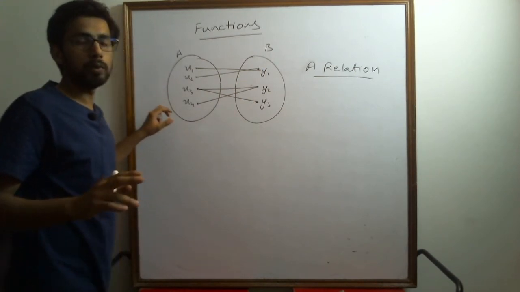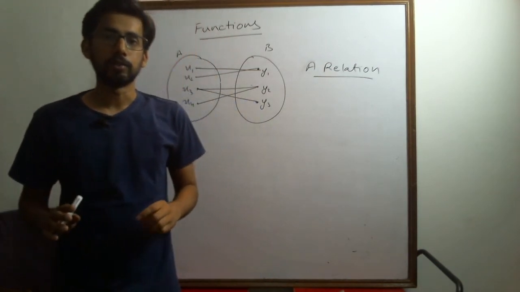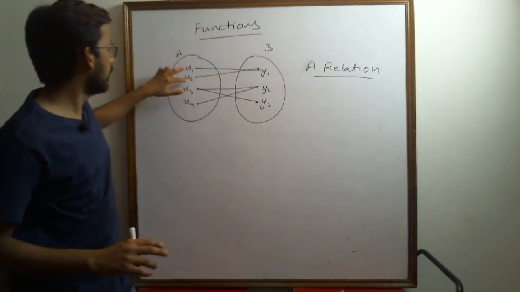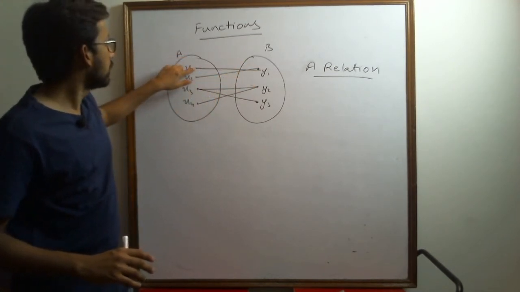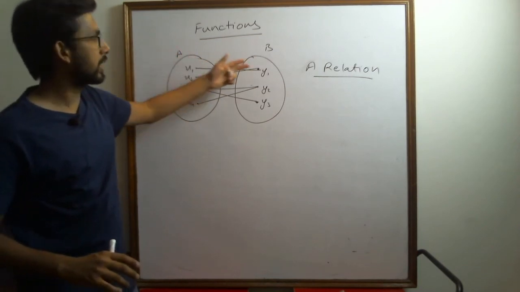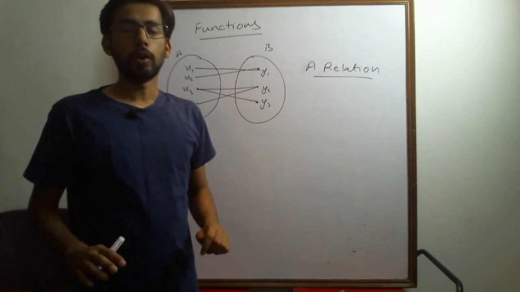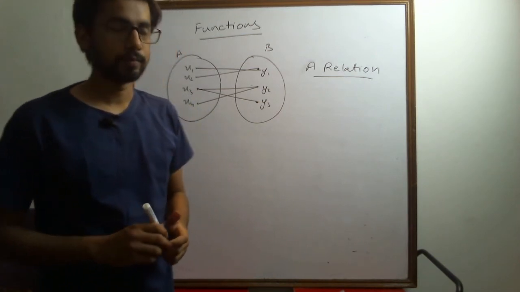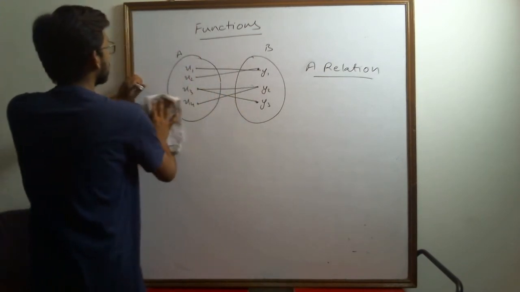What we mean by unique is that one element should have only one image. Two elements having the same image is not a problem for us. It's just that one element should not have two images. Two or more than two elements can have the same image. It is not a problem for us. Okay? So this is a relation. It is not a function.